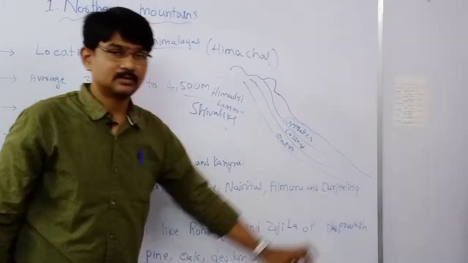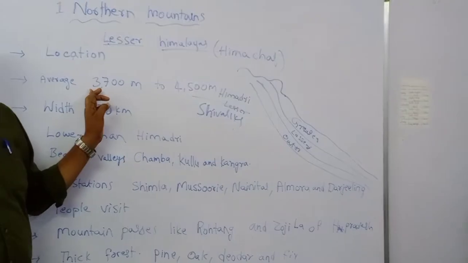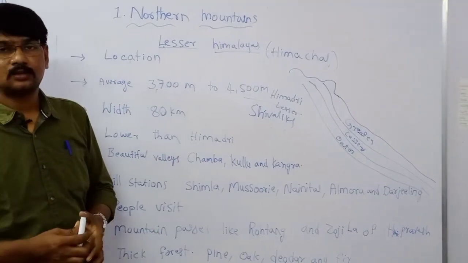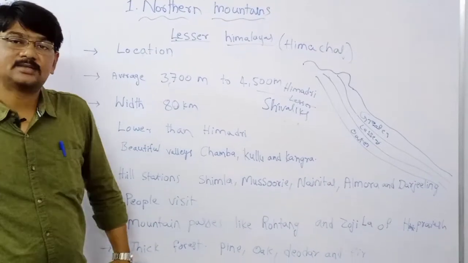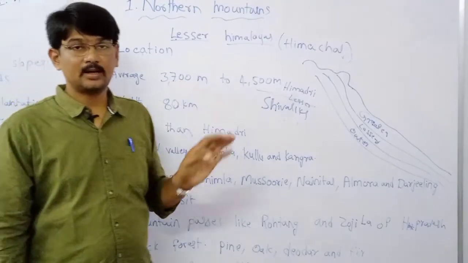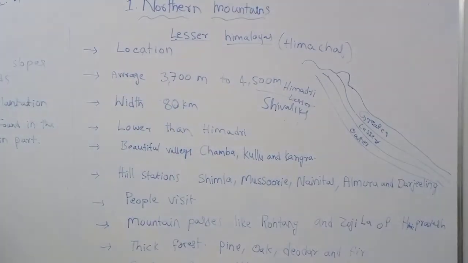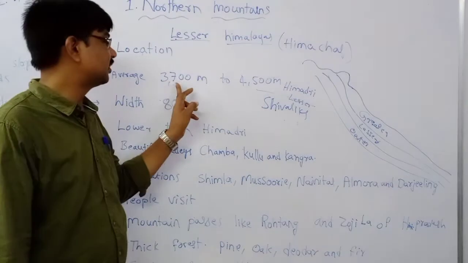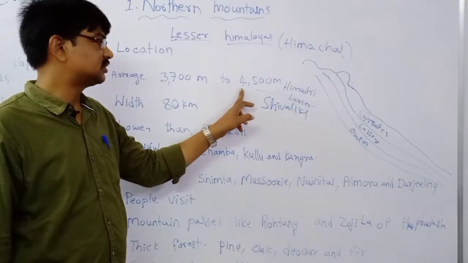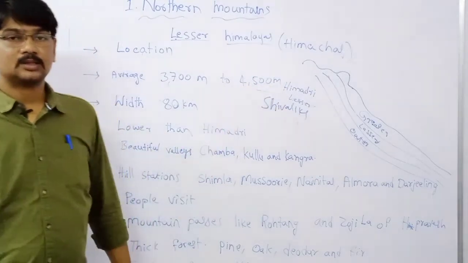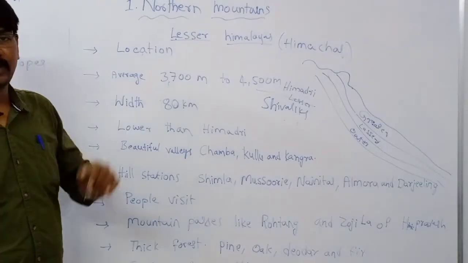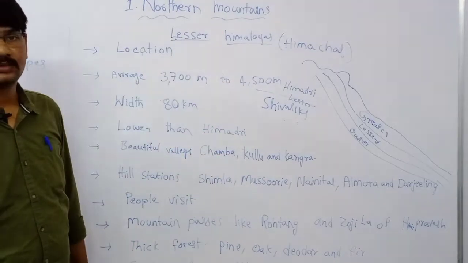The Himachal ranges or lesser Himalayas have an average height of 3700 meters to 4500 meters.